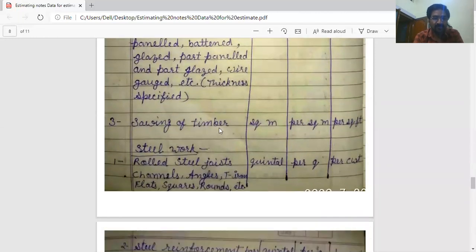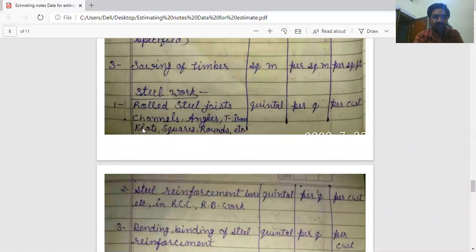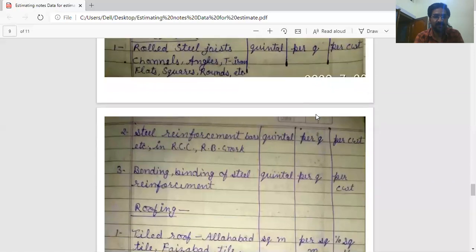Sawing of timber: measurement in square meter and payment per square meter, the labor rate for sawing of timber. Steel work, rolled steel joists, channels, angles: measured in quintals and payment per quintal or 100 kg. A quintal is equal to 100 kg.